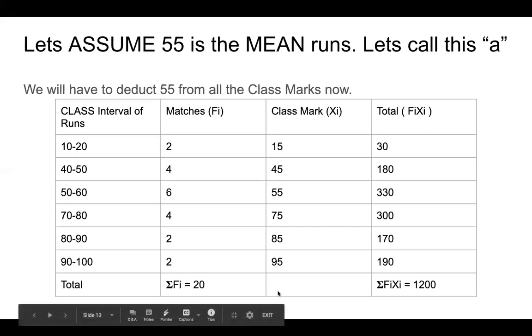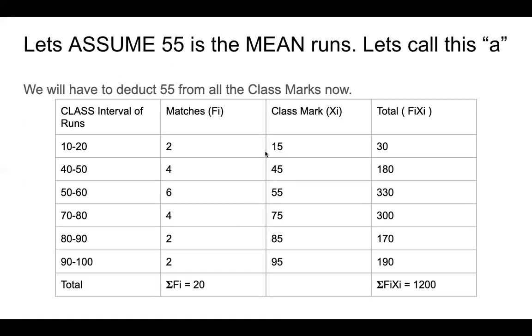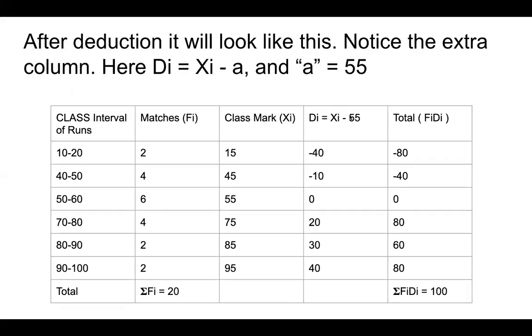What does this look like after that? We call that di. xi is the class mark. These are class marks, so this is xi, this is also xi. So di equals xi minus A. A, as you remember, is 55.